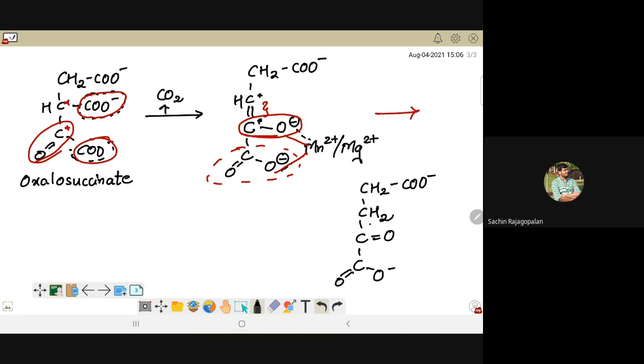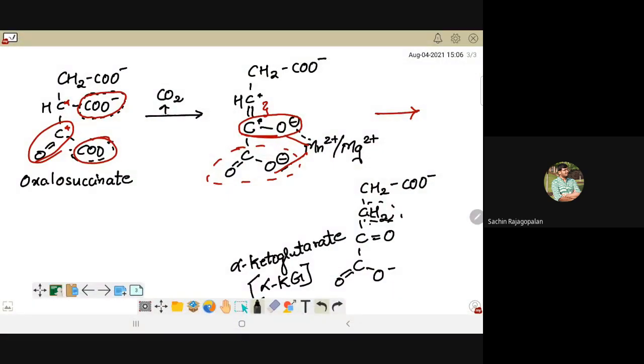That's nothing but the carboxyl group. So what I've done is I've just added a proton over here, nullified this double bond which was there between the two carbon atoms, and the proton has come from the H plus of the NADH and H plus, which we just removed in the previous reaction while forming oxalosuccinate. So this structure that you're forming over here is nothing but alpha ketoglutarate, or it is called alpha KG.